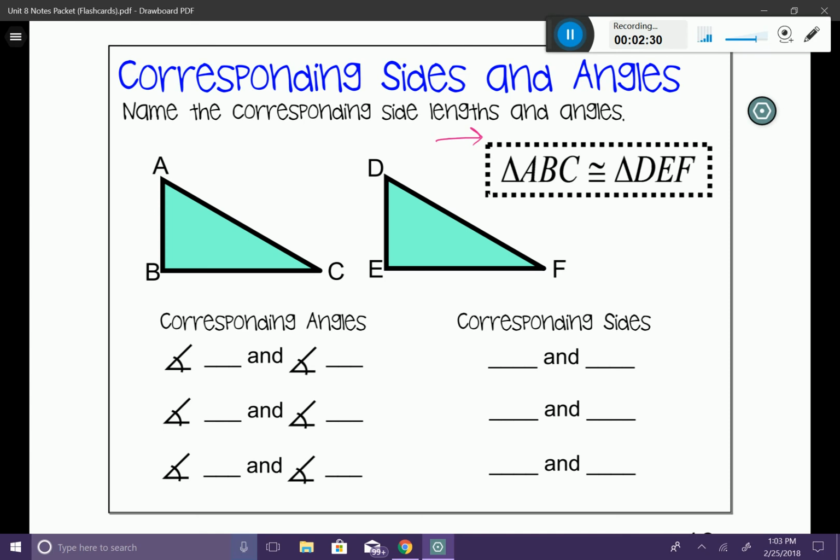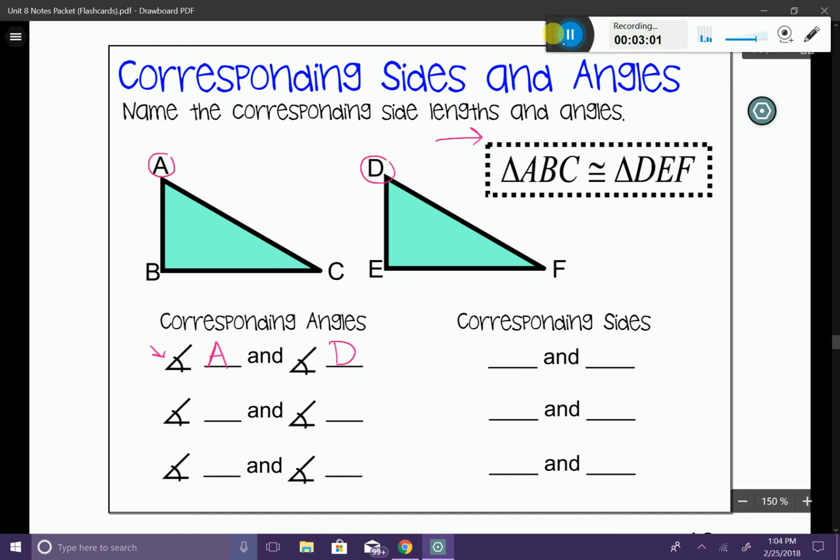and the same shape. So when you have two figures that are congruent, that means that they have things called corresponding angles. So let's go ahead and look here. I'm going to choose an angle to start with, angle A, and this symbol right here means angle. So angle A corresponds to angle D. You can see that up on my triangles, they're in the exact location on the triangle. So they correspond to one another and they're equal to one another.